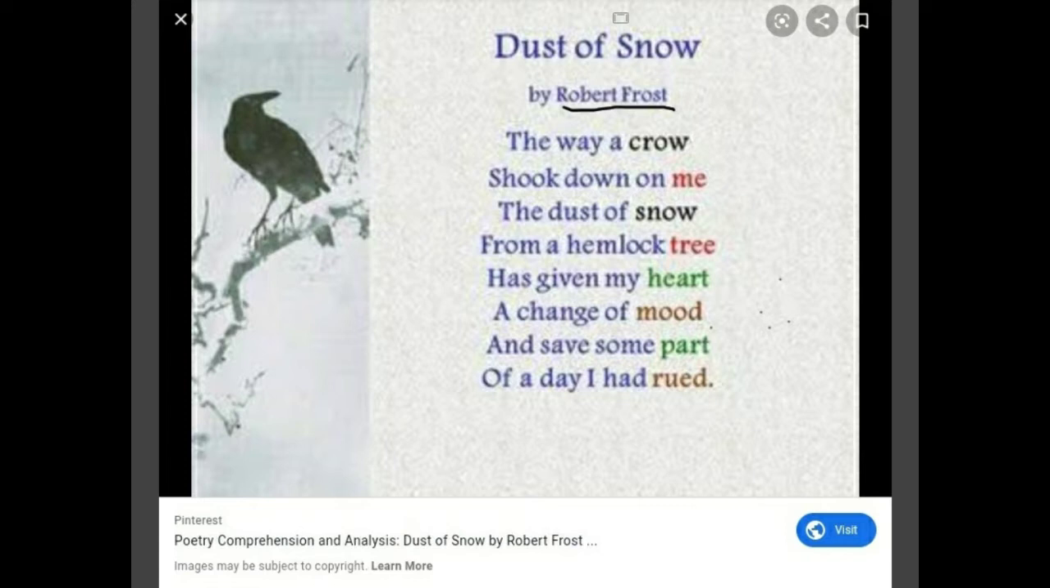The way a crow shook down on me the dust of snow from a hemlock tree has given my heart a change of mood and saved some part of a day I had rued. So let us read it again.